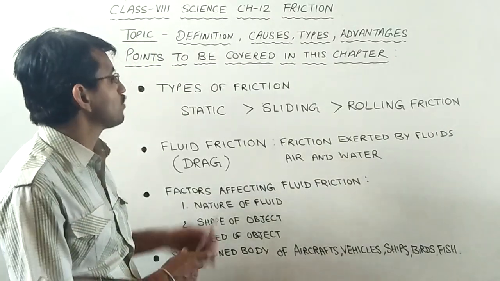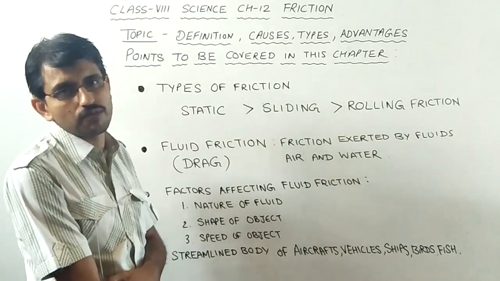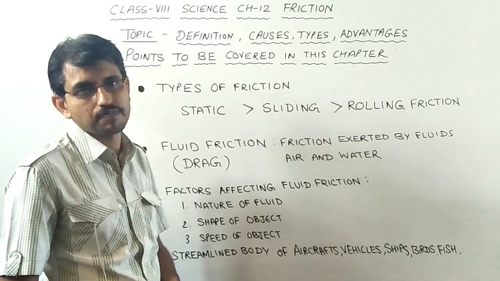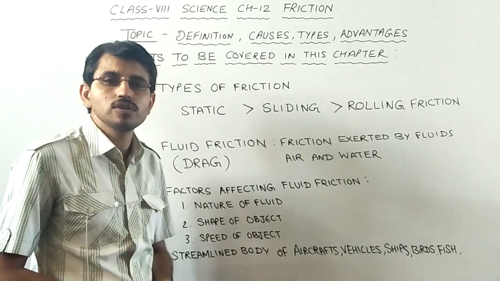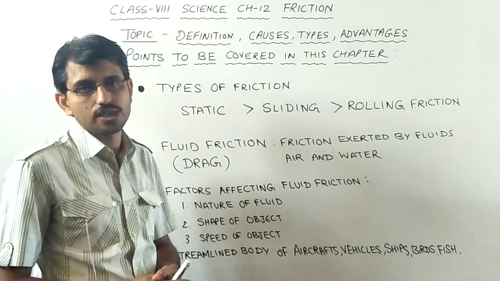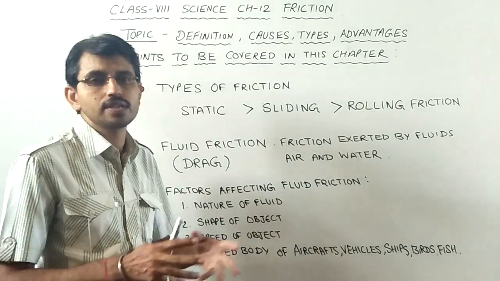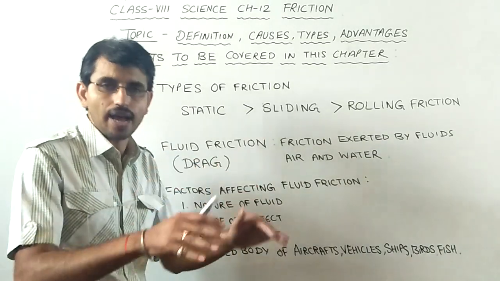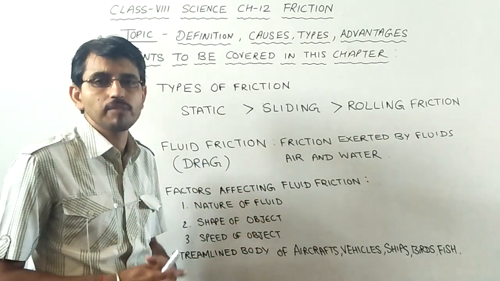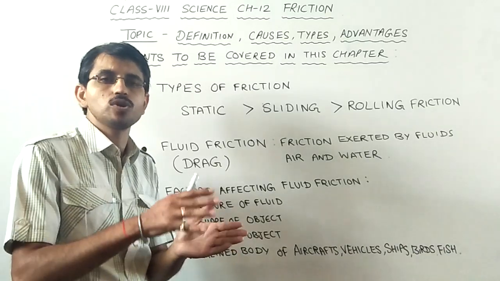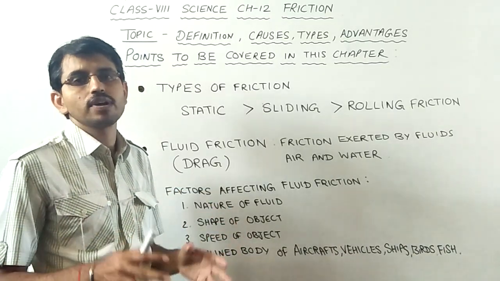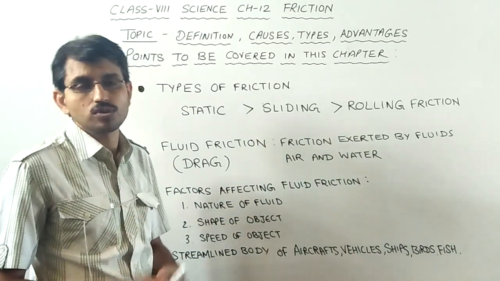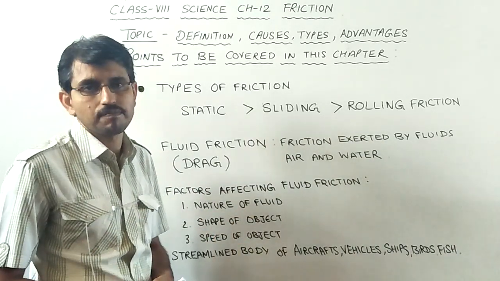Now we will talk about types of friction. There are three types of friction: static friction, sliding friction and rolling friction. Static friction works when two bodies are pressed against each other. They are at rest. Static means rest. When the two bodies are at rest and they are heavier too, then the interlocking between their surfaces has happened to a larger extent, so it would be difficult to drag or push a heavy box on the floor. So this is what we call static friction.